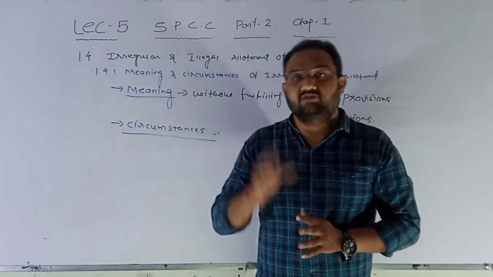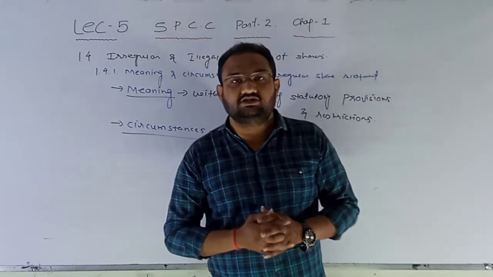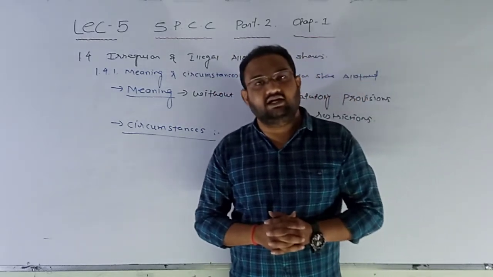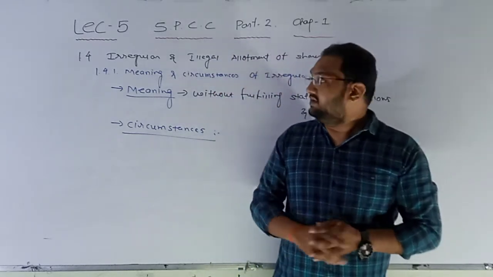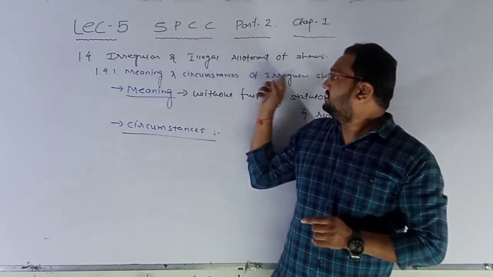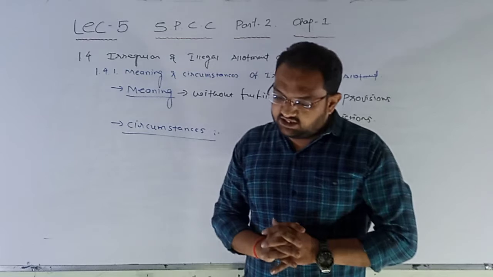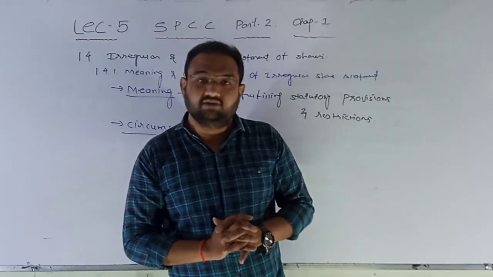So in this case, when this particular situation comes to the notice of SEBI or any other regulatory authority, then it becomes irregular share allotment. So the first one is the shares are allotted without receiving minimum subscription.